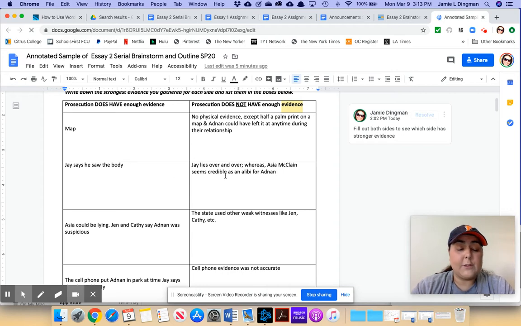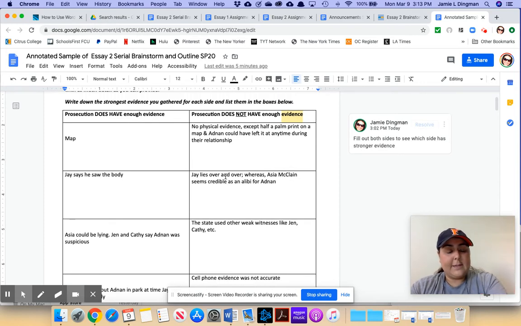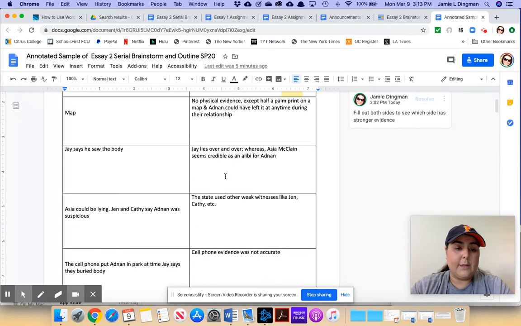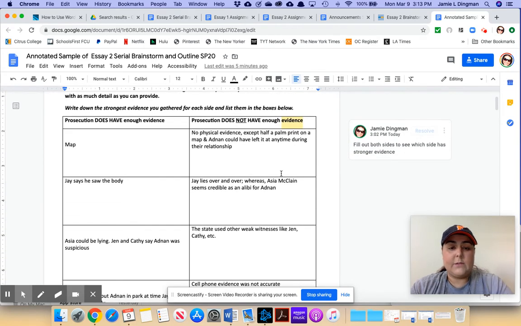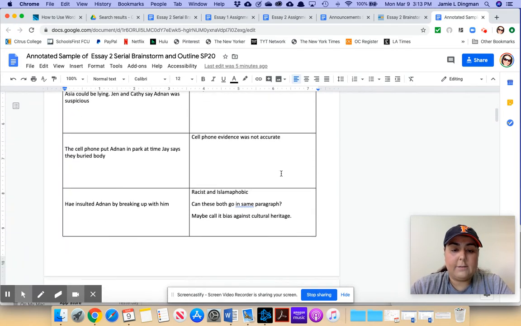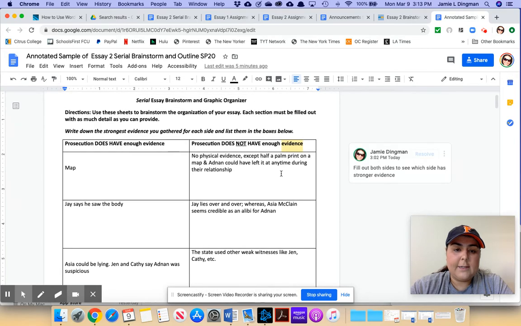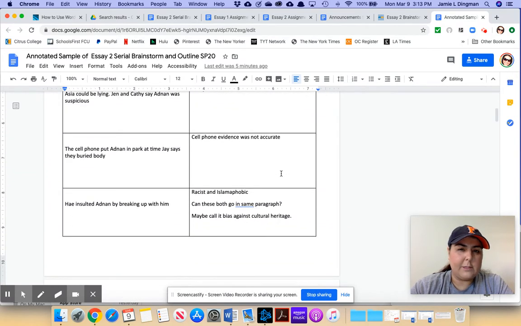So what you want to start doing is listing out that evidence to make your decision, right? In the left-hand column, it says here, prosecution does have enough evidence, list out the pieces of evidence. On the right-hand side, you see the prosecution does not have enough evidence, list out the things that you think show that they don't have strong evidence to convict Adnan. And then hopefully after you have this list, you'll be able to see which side you think has the stronger argument or which side fits better with the position you want to take.